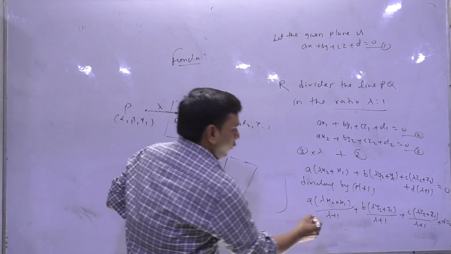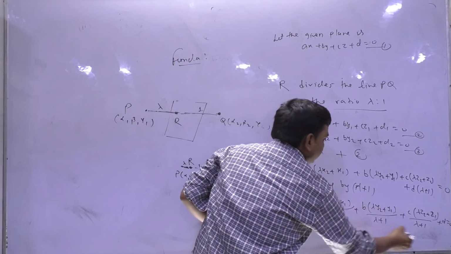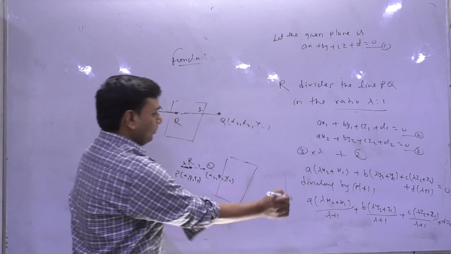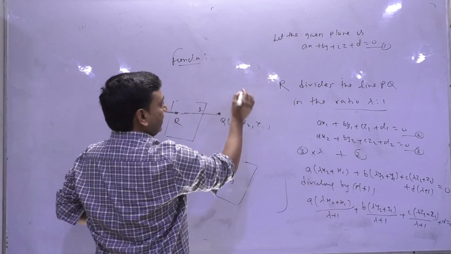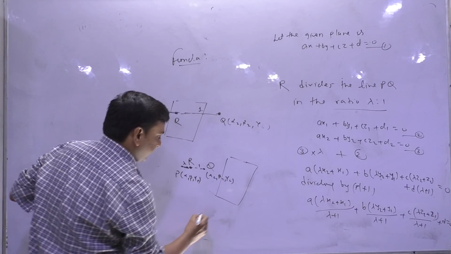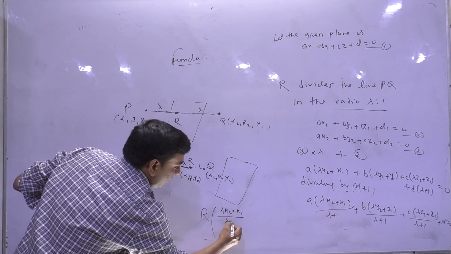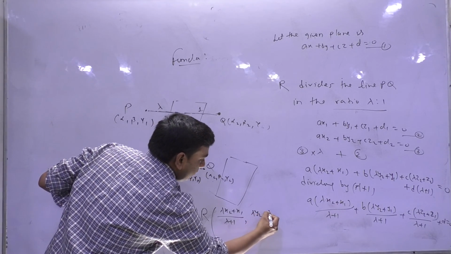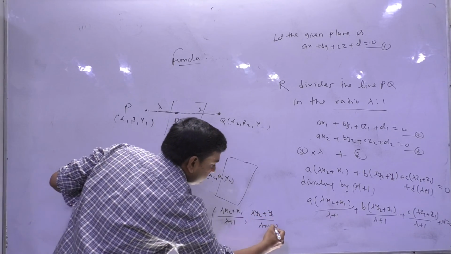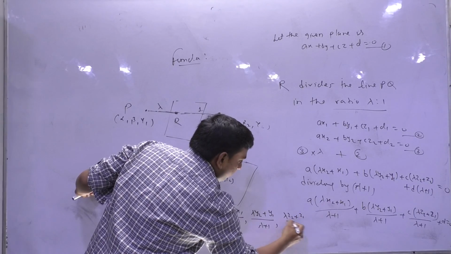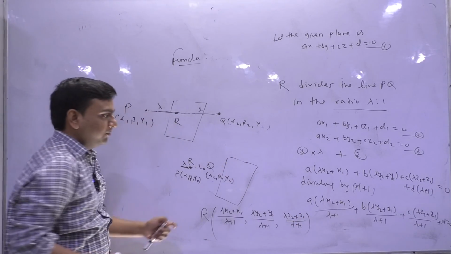Now what this point represents, if I take the representation of the point R as lambda x2 plus x1 upon lambda plus 1, lambda y2 plus y1 upon lambda plus 1, lambda z2 plus z1 upon lambda plus 1.